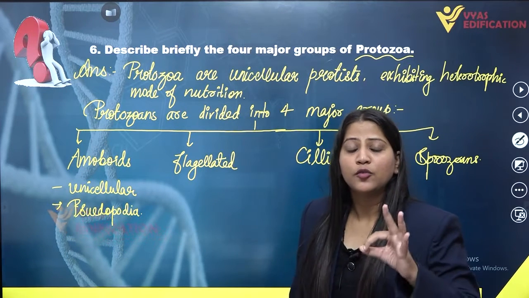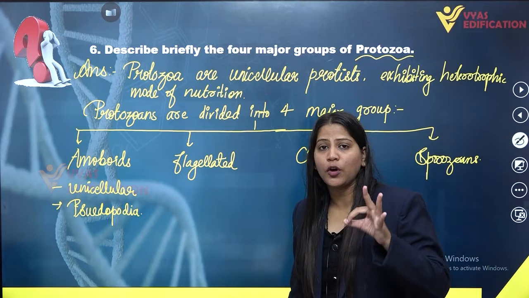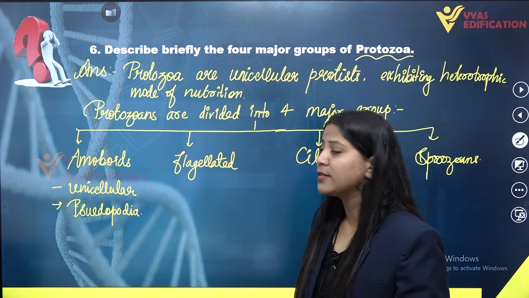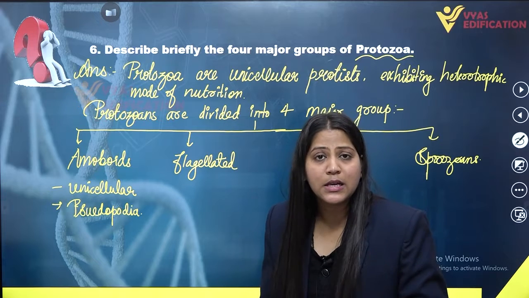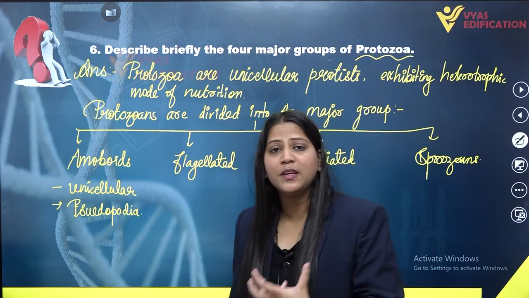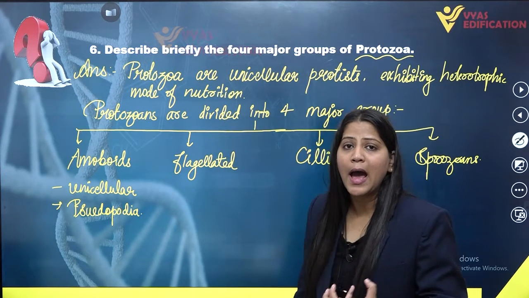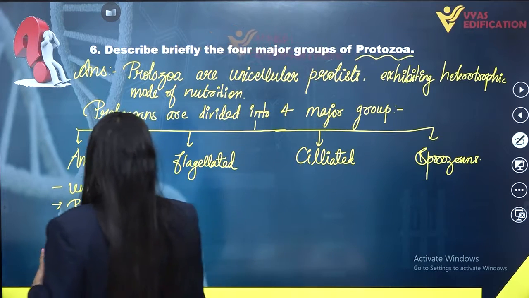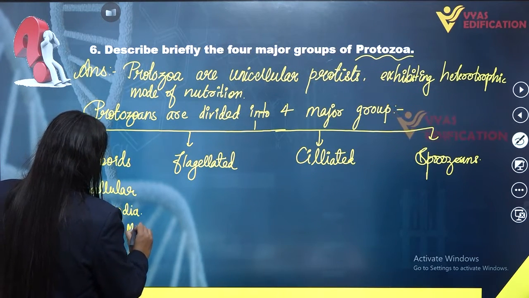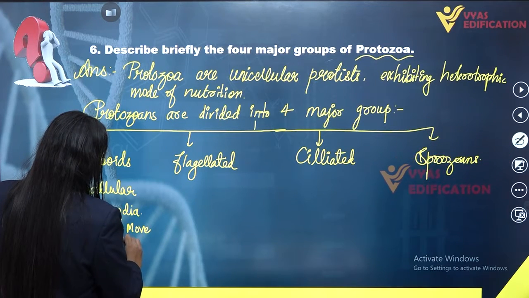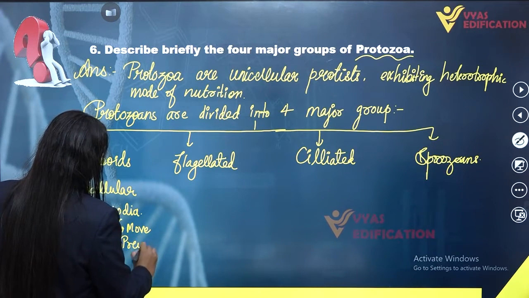Pseudopodia are the outgrowths of protoplasm of the organisms included in the amoeboids or sarcodines. These pseudopodia help them to move and capture prey.